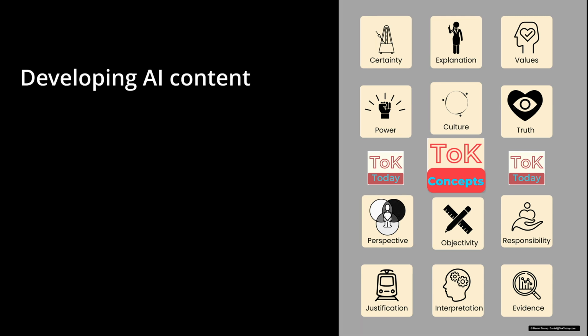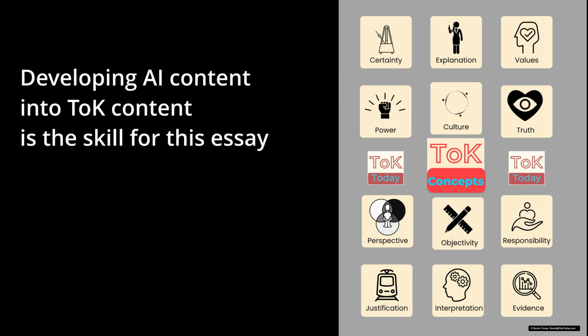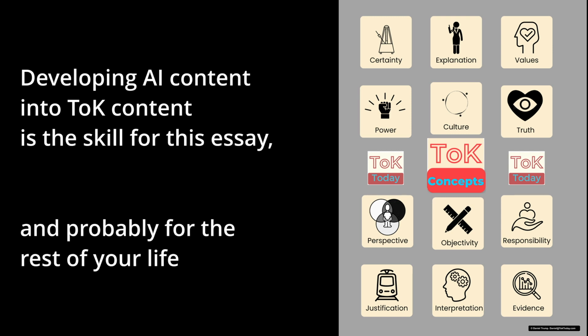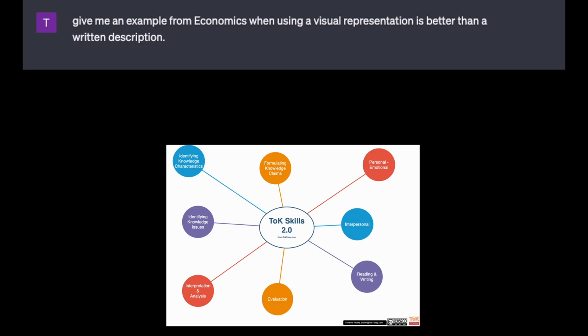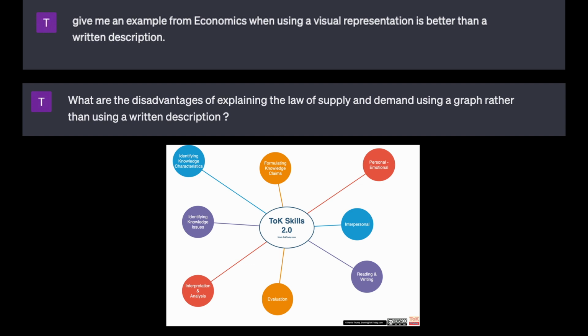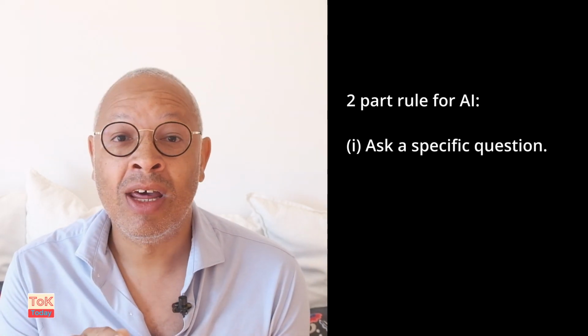But to be honest, you could get ChatGPT to write the disadvantages of explaining the law of supply and demand using a graph rather than using a written description. Notice that rather than just put the whole essay question into ChatGPT's search bar, I started by asking it a specific question, and then the next specific question that I asked it built on the response from the first question. This is what I call the 2-part rule for AI for getting specific content from it. And that's to, first of all, ask it a very specific question and then ask it follow-up questions relating to that specific question. This will help it to narrow down to the content that you're looking for.